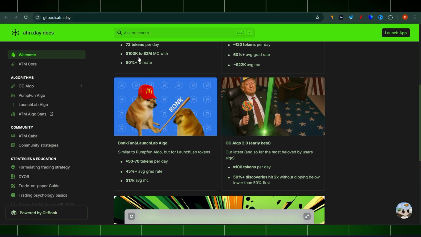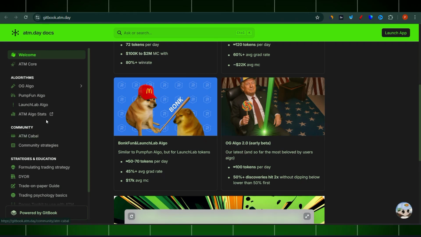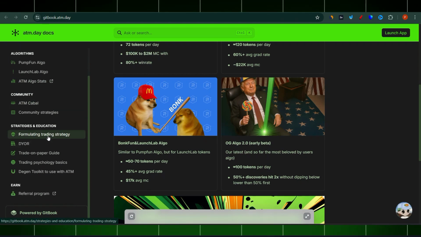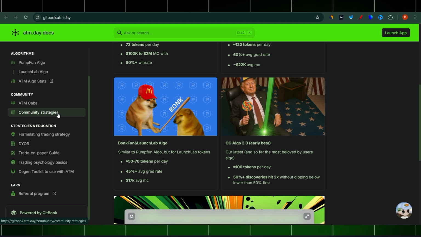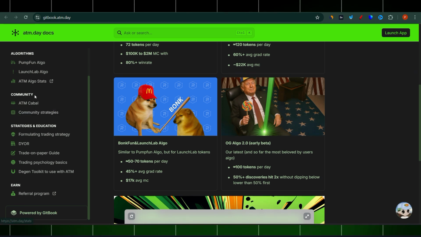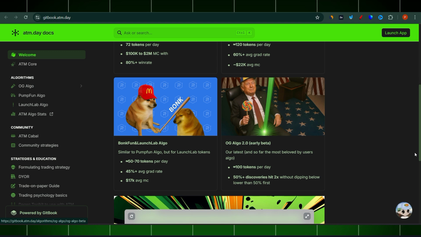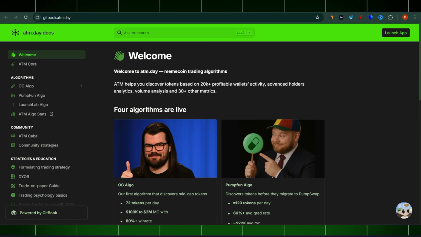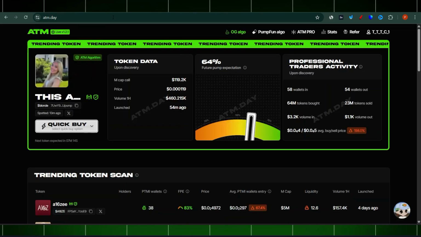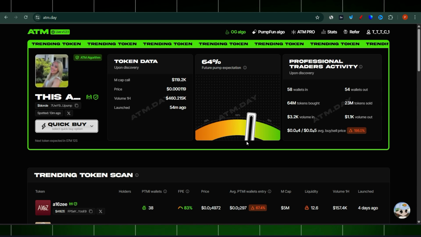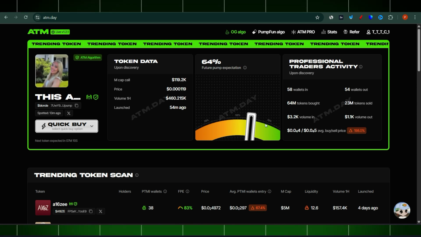I have their documentation here. I haven't read it all the way through, but I'm trying to get into the documentation in as much detail as possible, and I will be sharing more information about this product in future videos. But in a nutshell, I just want to make this one very quick.